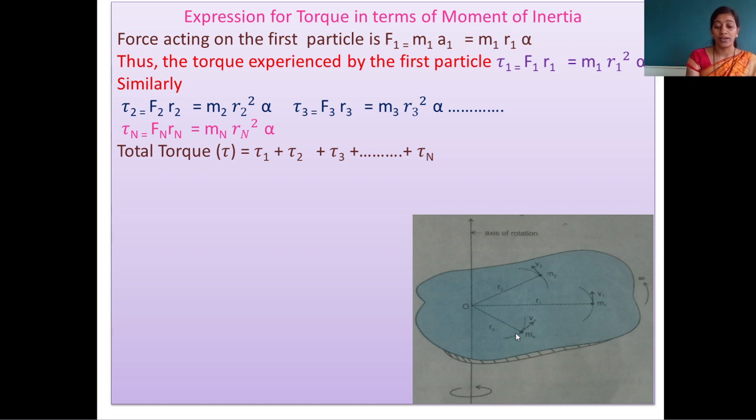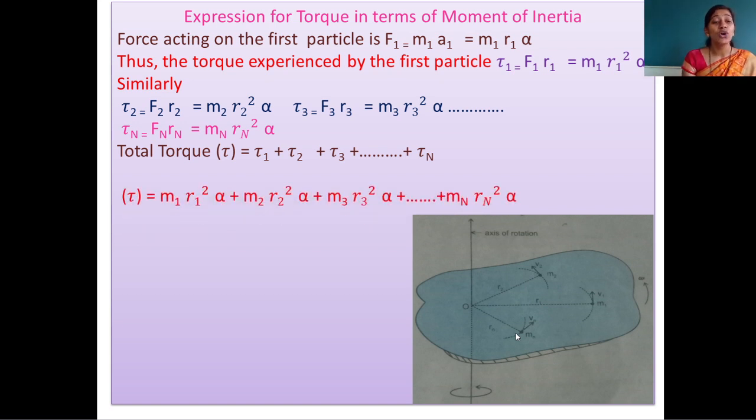Putting the values, Τ is equal to m1 multiplied by r1 square into alpha plus m2 multiplied by r2 square into alpha plus m3 multiplied by r3 square into alpha, adding all terms up to the last term, plus mn multiplied by rn square into alpha. The common term we take outside and the remaining terms we add.